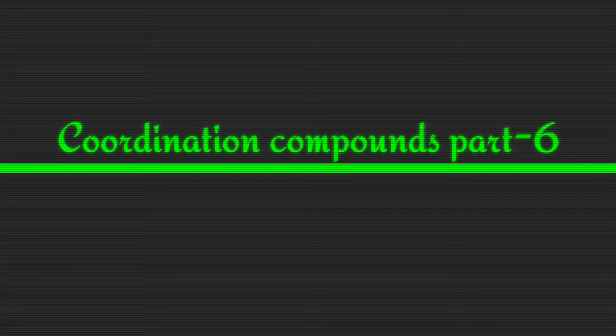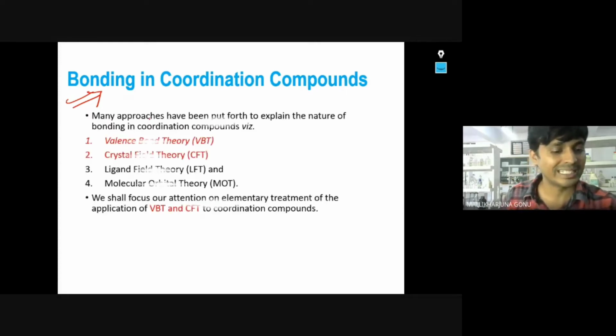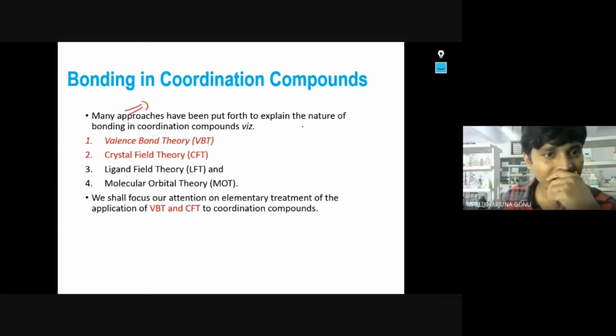Valence bond theory is a very important topic, and crystal field theory also. Let us see bonding in coordination compounds, what it is saying. So many approaches, different scientists have put forth their different opinions to explain the nature of bonding in coordination compounds. So what are those?